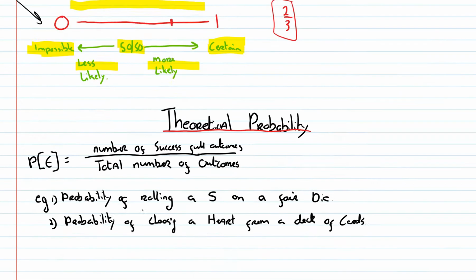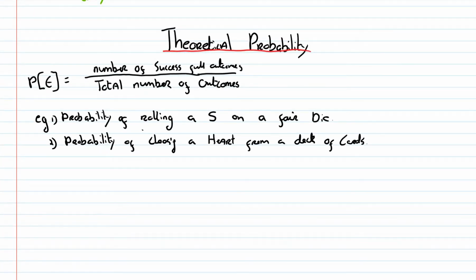Okay. The first type of probability we're going to go on to is theoretical probability. Theoretical probability states that the probability of an event happening is the number of successful outcomes on the top of the fraction, over the total number of outcomes on the bottom of the fraction. So I suppose the best thing I can do is an example for you.